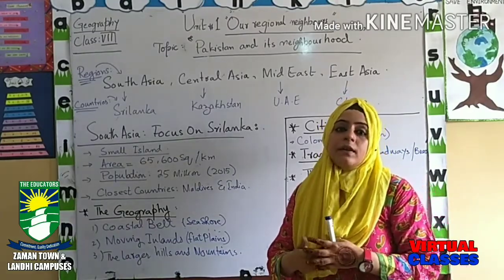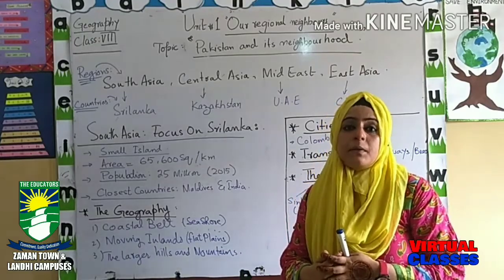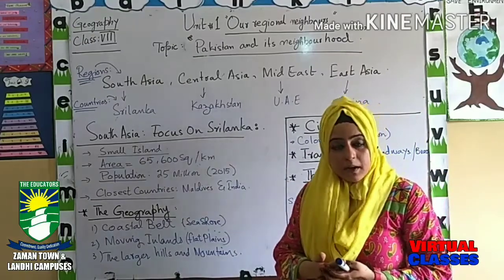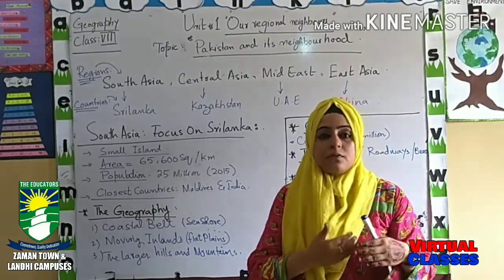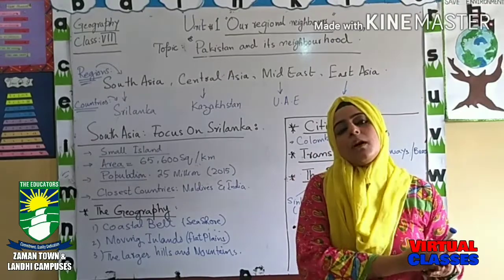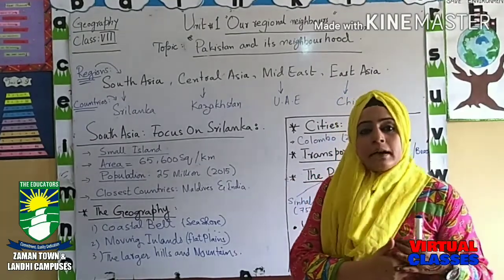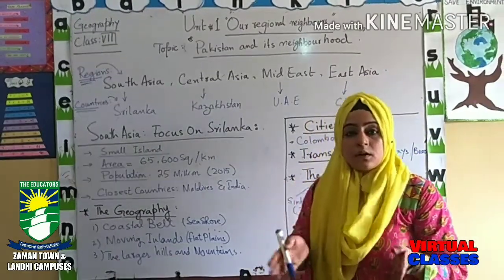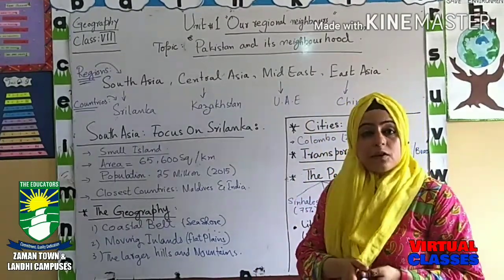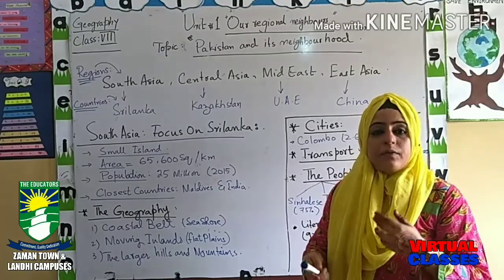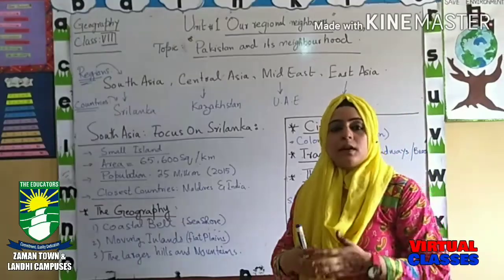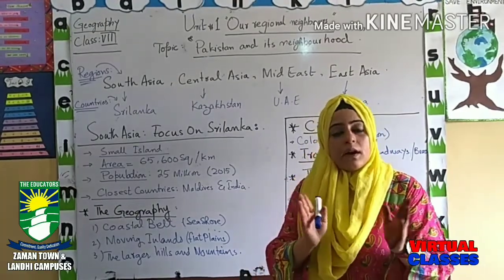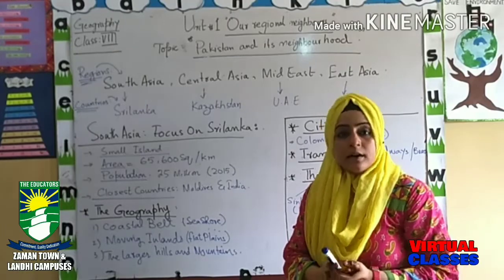Similarly, when we talk about our country's neighbors, for instance, we are living in Pakistan, and those countries that live just right beside our boundaries, our border, would be our neighbors. So neighborhood means the people who live right beside your side. It could be your neighbor. And if we talk about the country, similarly those countries which are placed on the map right beside Pakistan would be our neighboring countries.